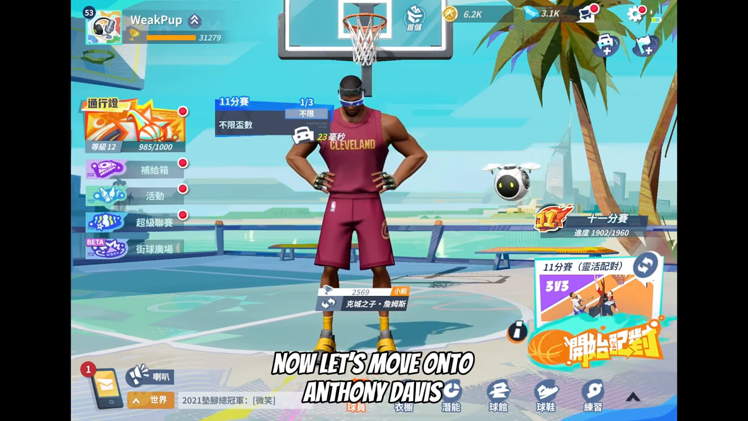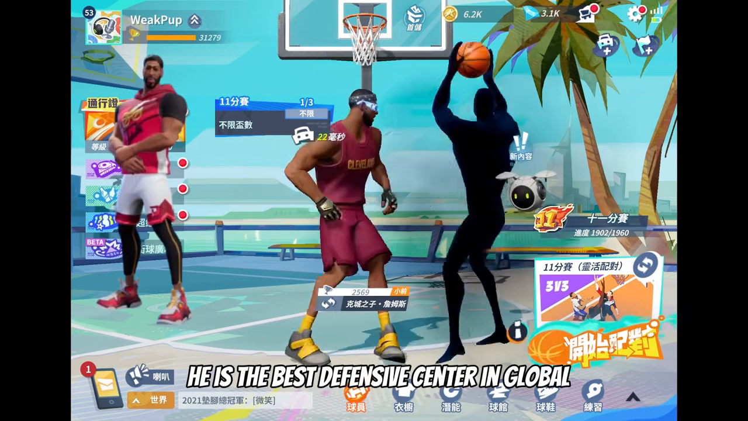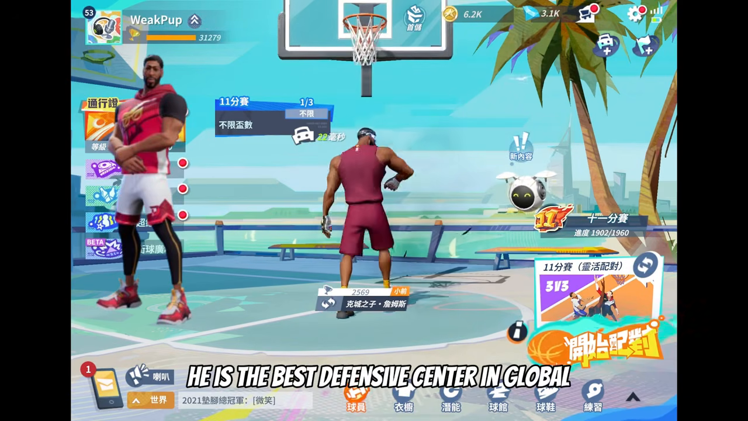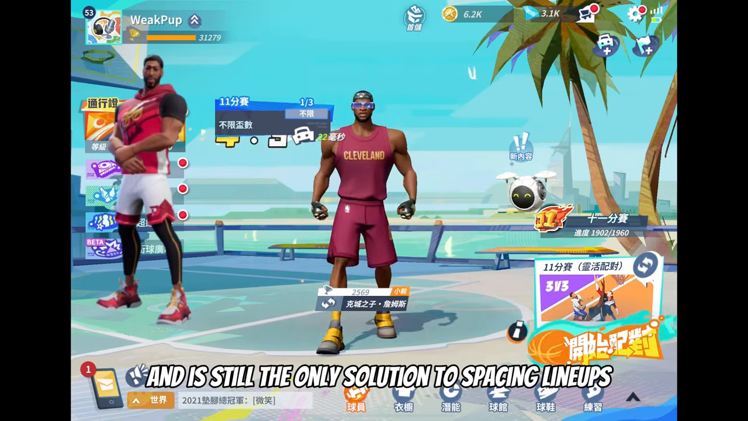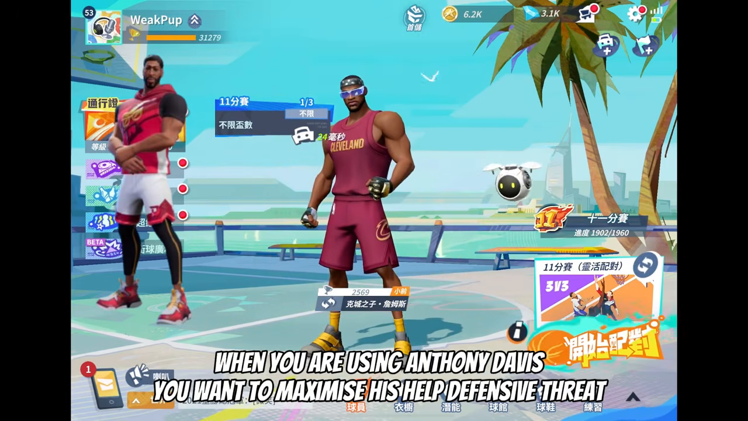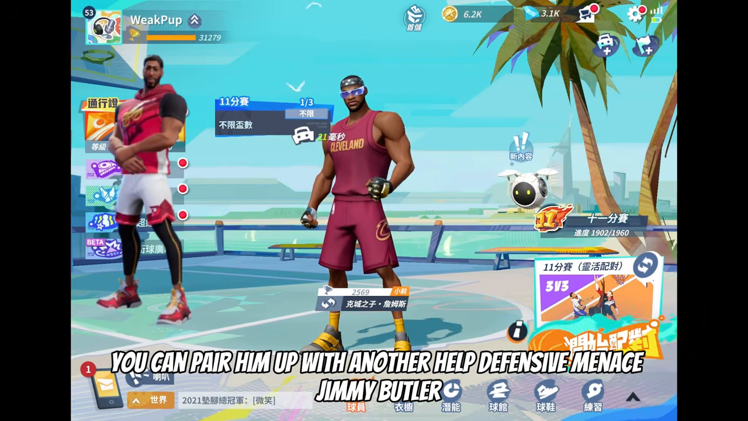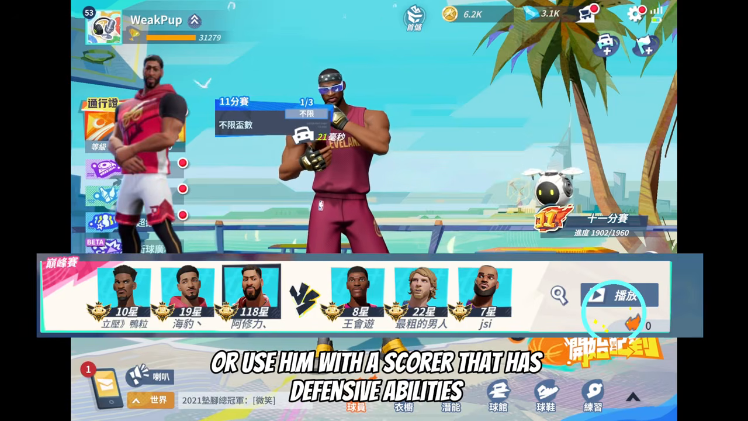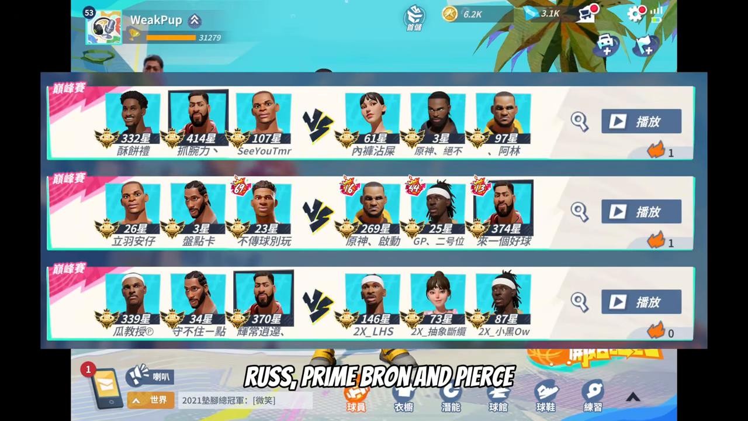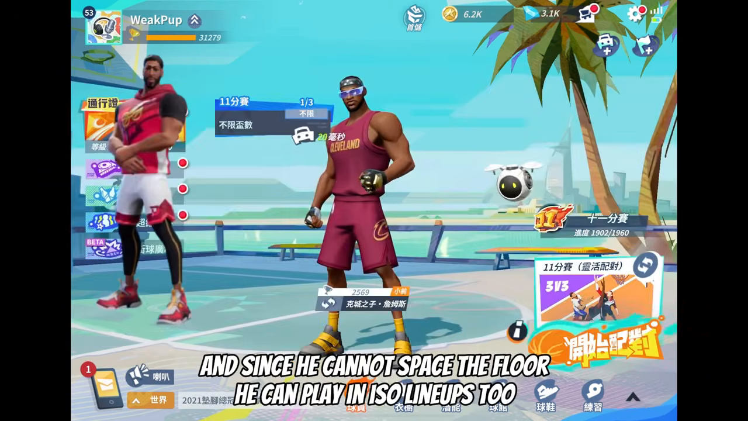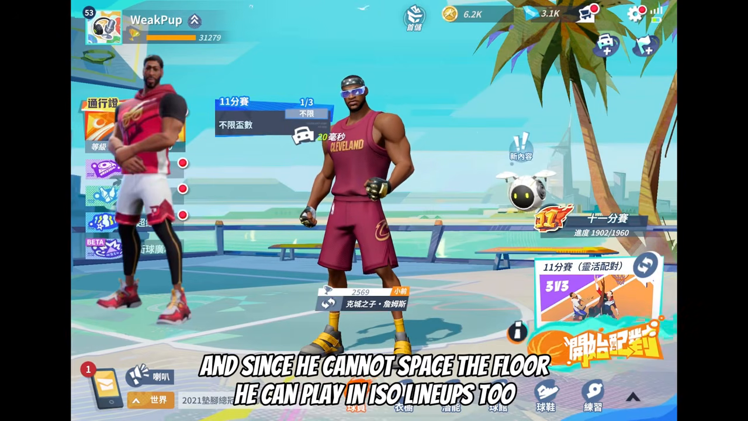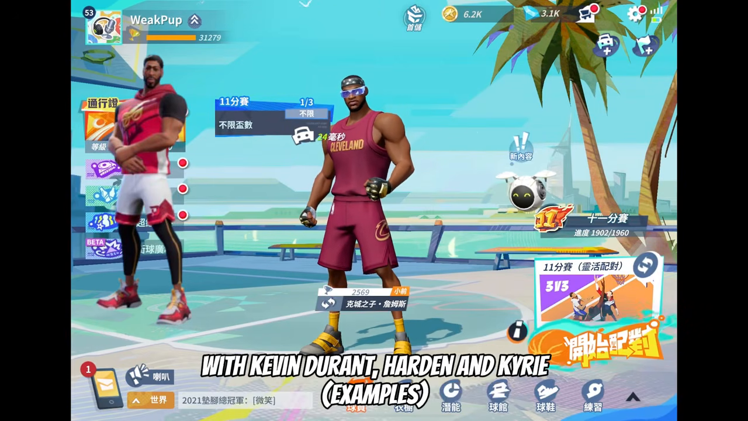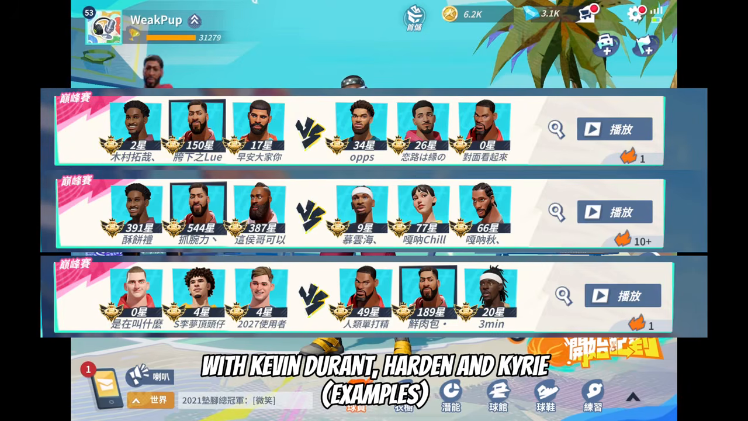Now let's move on to Anthony Davis. He is the best defensive center in global, and is still the only solution to spacing lineups. When you are using Anthony Davis, you want to maximize his help defensive threat. You can pair him up with another help defensive menace, Jimmy Butler, or use him with a scorer that has defensive abilities, Russ, Prime Braun and Pierce. And since he cannot space the floor, he can play in ISO lineups too, with Kevin Durant, Harden and Curry as examples.